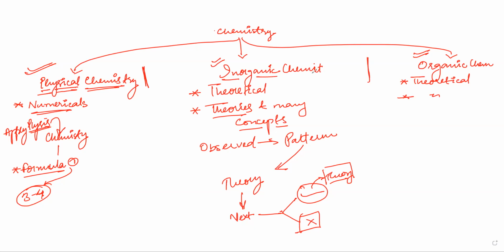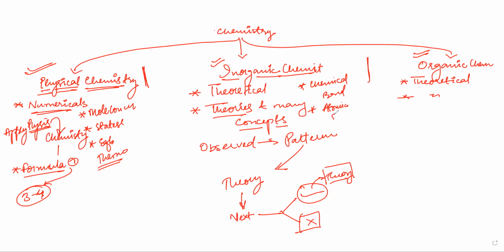So this is the starting of inorganic chemistry. For example, physical chemistry involves chapters like the first chapter of your 11th standard, mole concept. It was full of numericals. Then you have states of matter in 11th standard, then equilibrium, then thermo. These were all chapters from physical chemistry. Inorganic chemistry involves chapters like chemical bonding, and even some parts of atomic structure. Atomic structure had some part of physical chemistry, but you can include it in inorganic chemistry. There were also some P block elements in 11th standard.